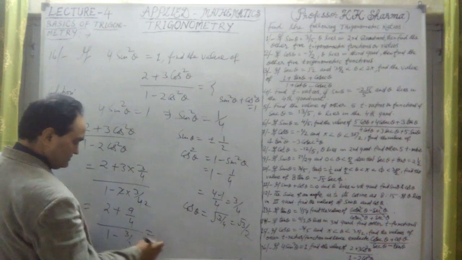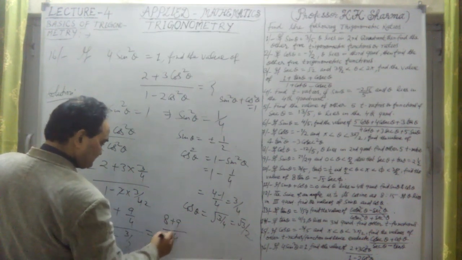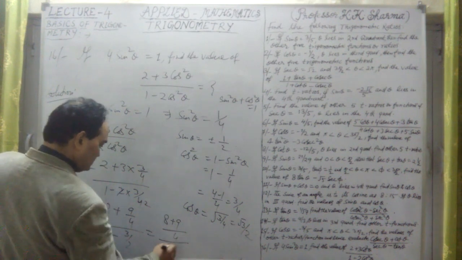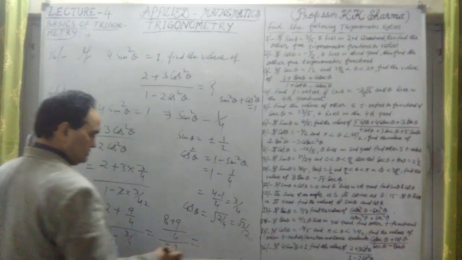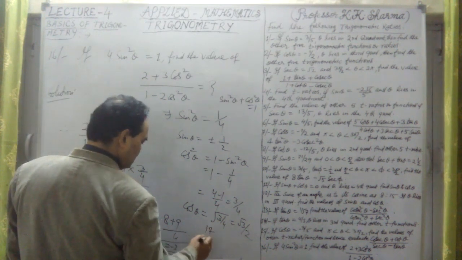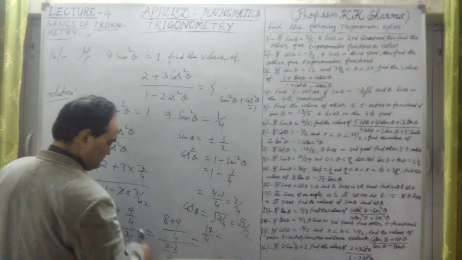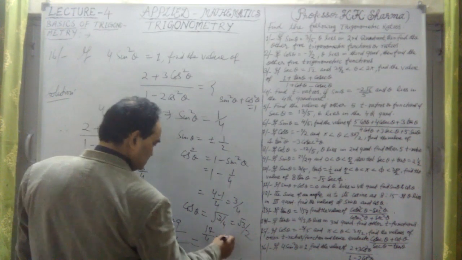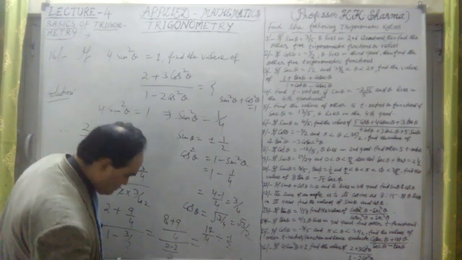Okay, so the LCM in the numerator is 4. So 8 plus 9 divided by 2 minus 3 upon 2. It gives us 17 upon 4 in the numerator, and in the denominator minus 1 by 2.